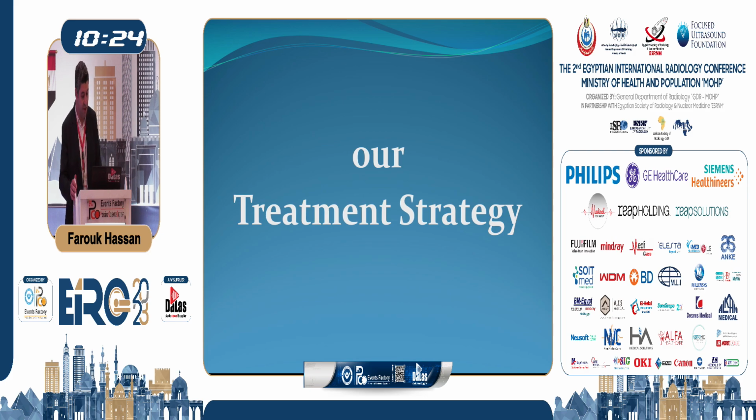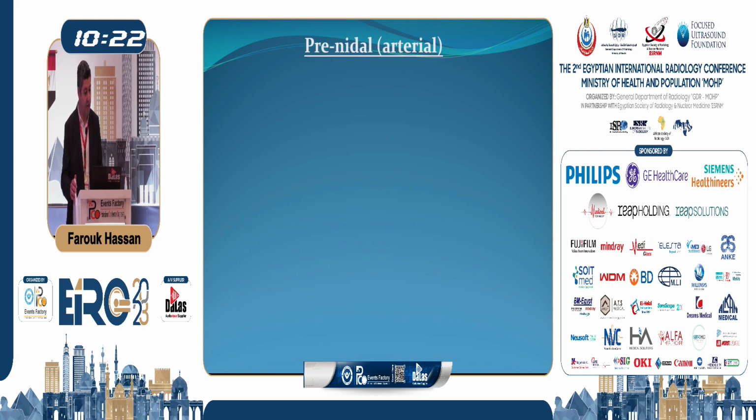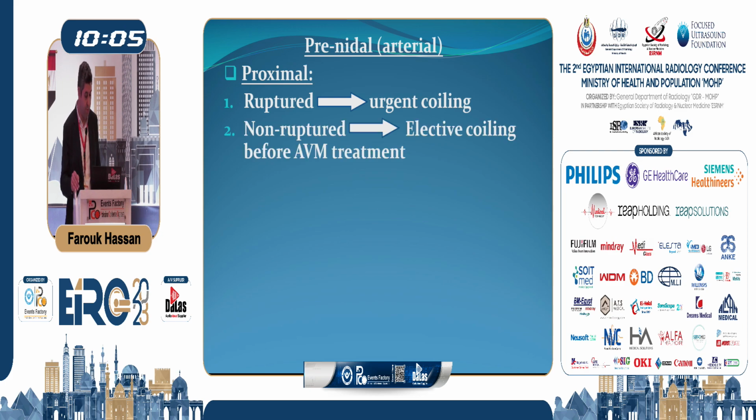So what is our treatment strategy? When we have a prenidal arterial aneurysm, it may be proximal as we mentioned. If it's a ruptured aneurysm, a patient presenting by rupture of an aneurysm around the circle of Willis, which is considered to be a flow-related aneurysm with an AVM, we go for urgent coiling as we do with any ruptured aneurysm. If it's a non-ruptured aneurysm and we discovered the aneurysm when we are studying the AVM, we do elective coiling, and we prefer in most cases to do this before doing the AVM treatment.